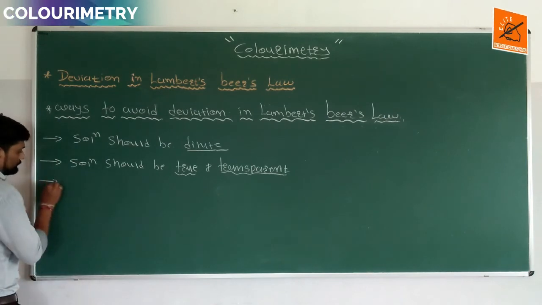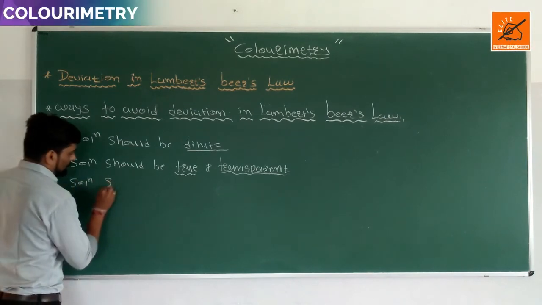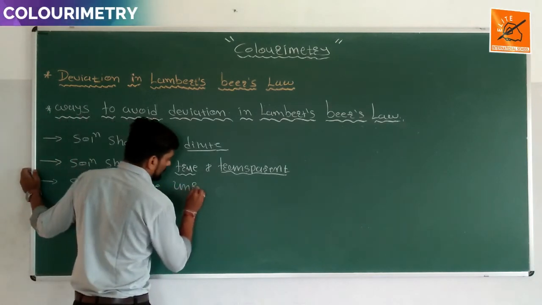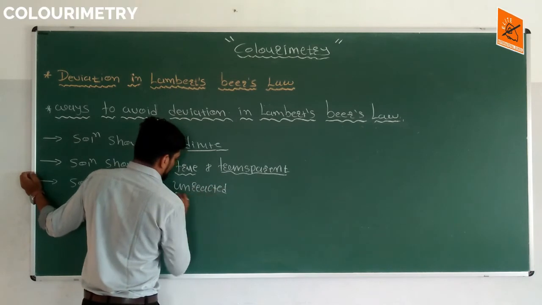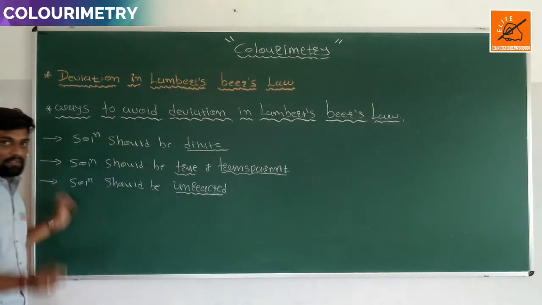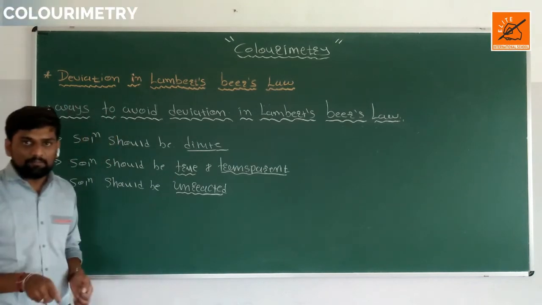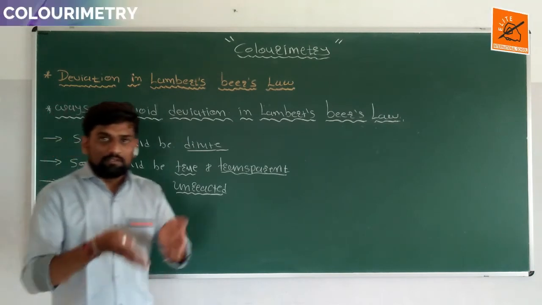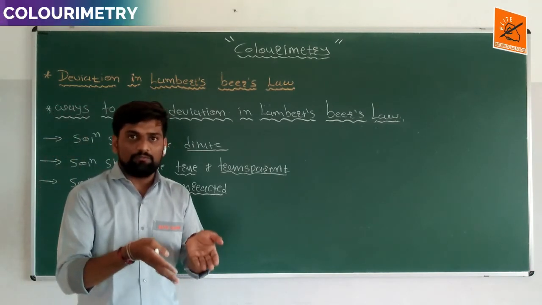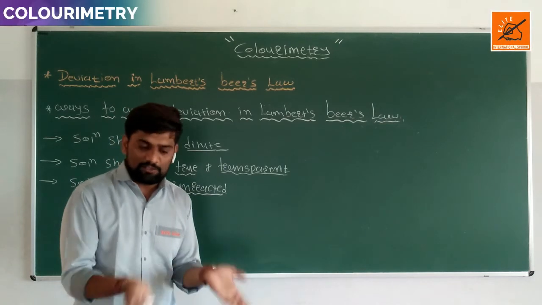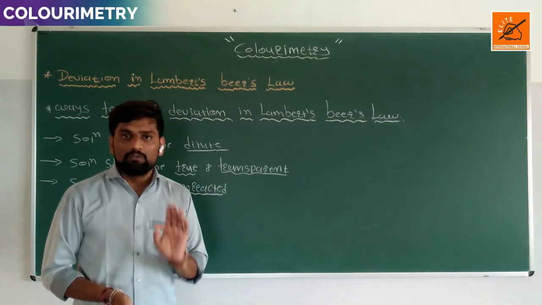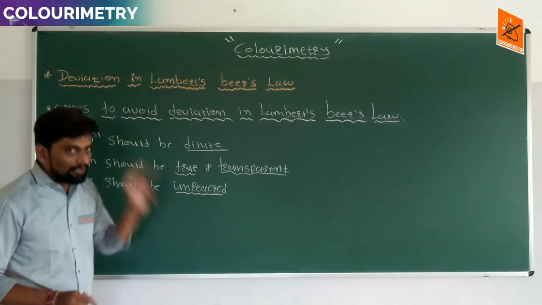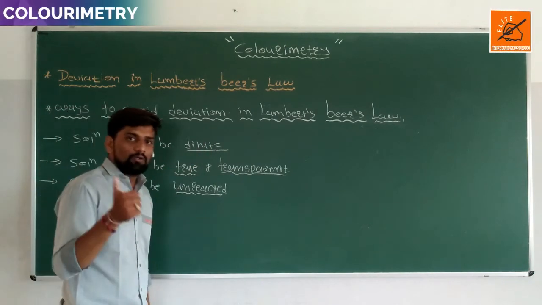The third one is that the solution should be unreacted. An unreacted solution is used in the colorimeter. At that time deviation is not formed. Whenever the solvent or solute ionizes, combines or dissociates, deviation is formed. So the solution should be unreacted, and that type of solution is used in the colorimeter. At that time deviation is not formed.